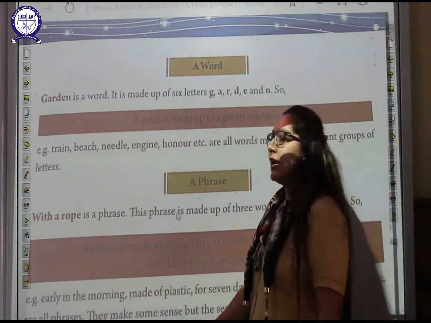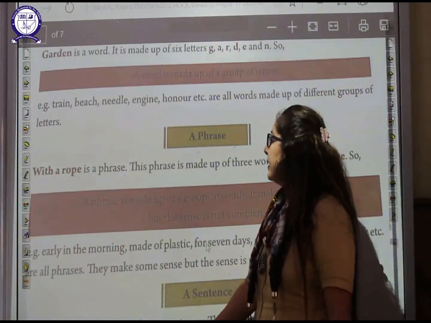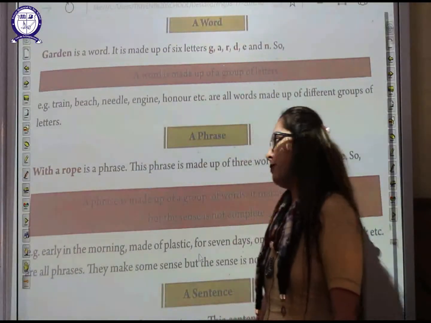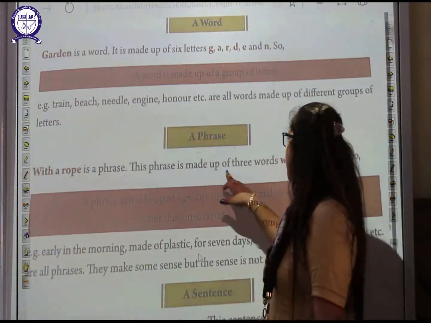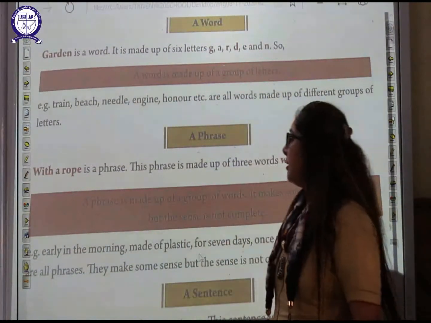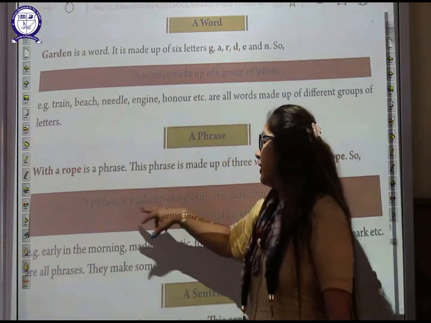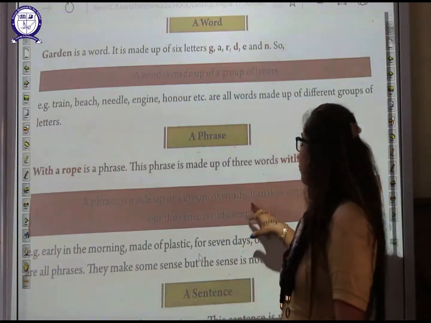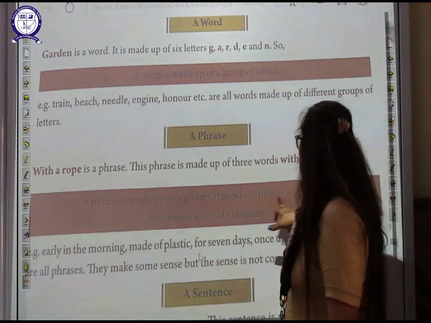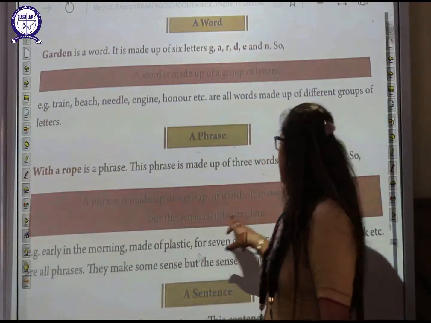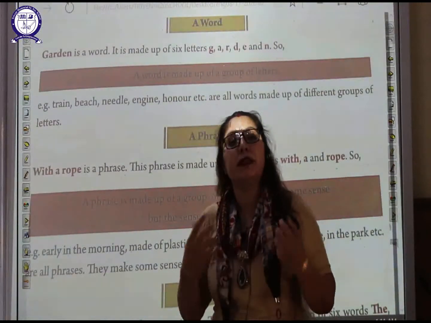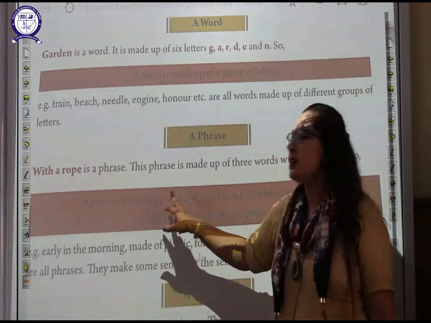Now we'll go to the next part, that is a phrase. So what do you mean by phrase? With a rope is a phrase. This phrase is made up of 3 words: with a rope. So what do you mean by phrase? A phrase is made up of a group of words, many words. It makes some sense, but the sense is not complete. So that is known as a phrase.